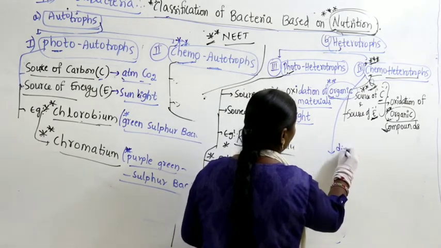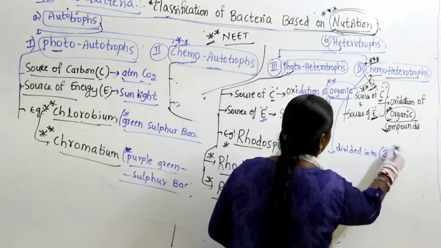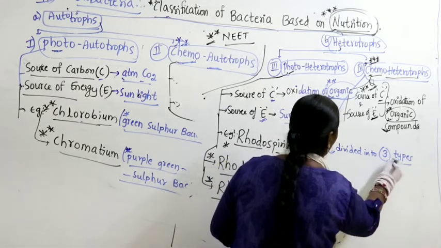Further divided into how many types? They are divided into 3 types. What are they?